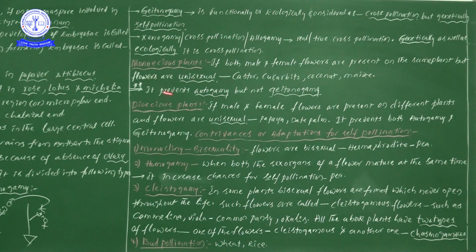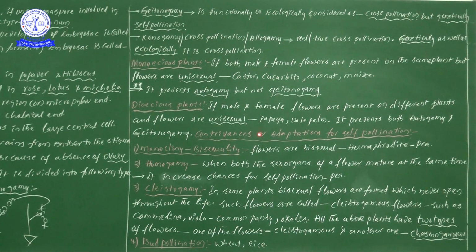So in the last lines, in the monoecious condition, it prevents autogamy but not geitonogamy, and in the dioecious condition, it prevents both autogamy and geitonogamy but not xenogamy. I didn't write 'but not xenogamy', but through my voice you can save it in your mind.